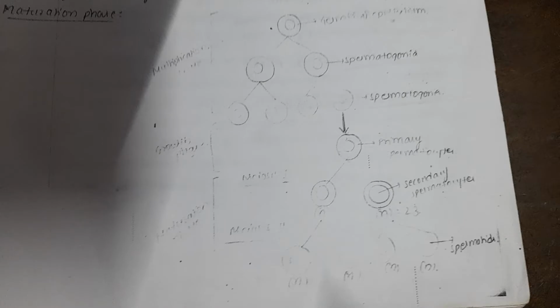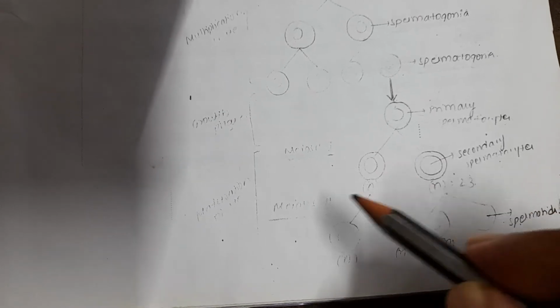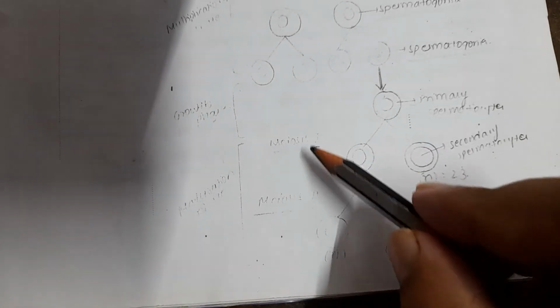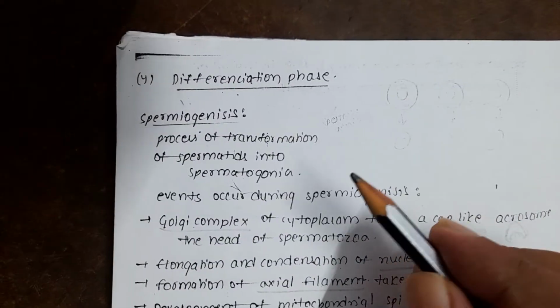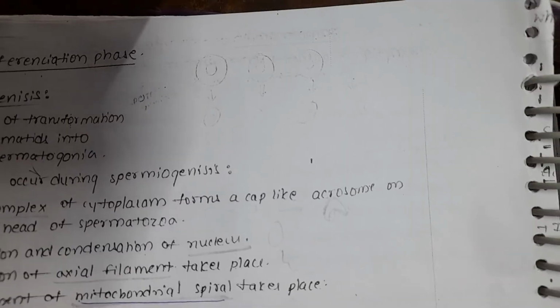Next one, the maturation phase. Maturation division takes place here, that is the reduction division. What is that reduction division? Meiosis takes place, meiosis 1 and meiosis 2. That is the maturation phase. The next phase is the differentiation phase, the last phase. During the differentiation phase, a lot of changes take place.